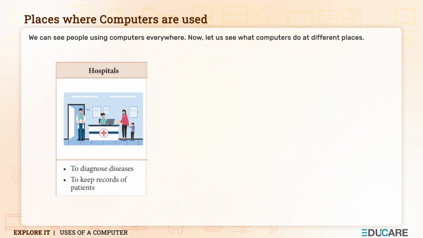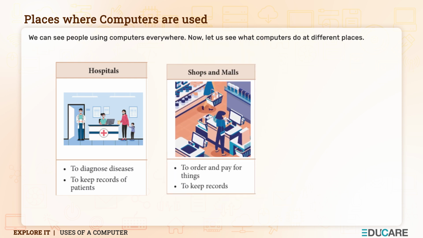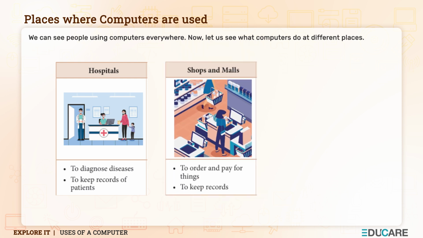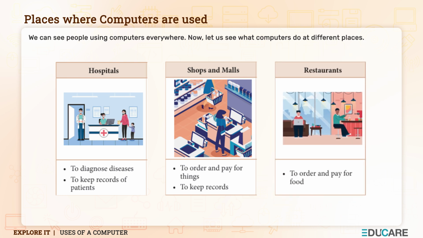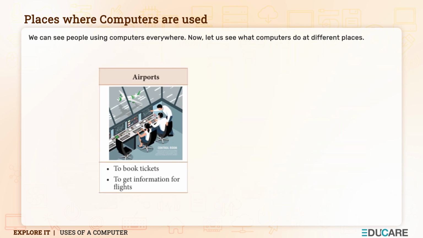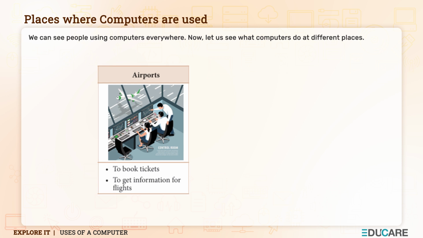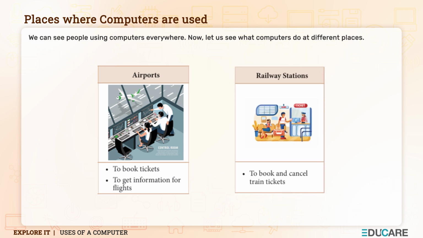Hospitals, to diagnose diseases, to keep records of patients. Shops and malls, to order and pay for things, to keep records. Restaurants, to order and pay for food. Airports, to book tickets, to get information for flights. Railway stations, to book and cancel train tickets.